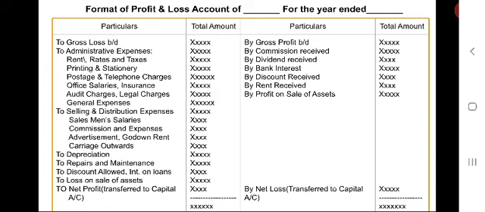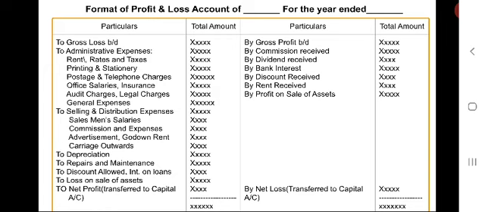If salaries are paid after deducting tax, it is added back to the salaries account and the amount of gross salary is charged to the profit and loss account. So this is the procedure we have to follow while entering salaries in the profit and loss account.